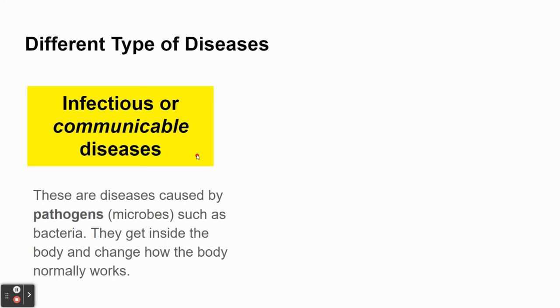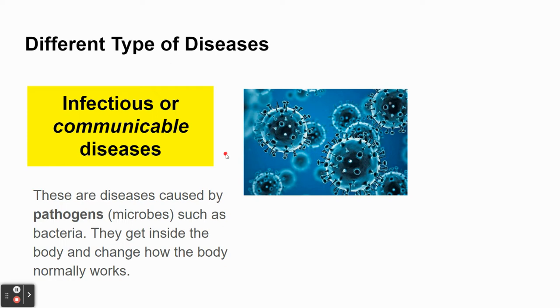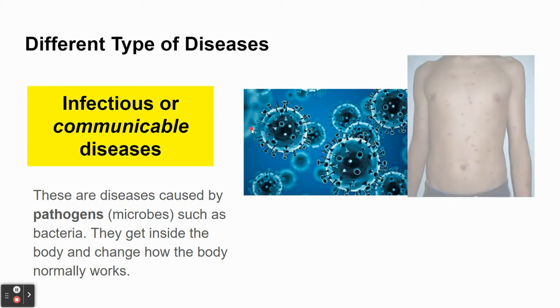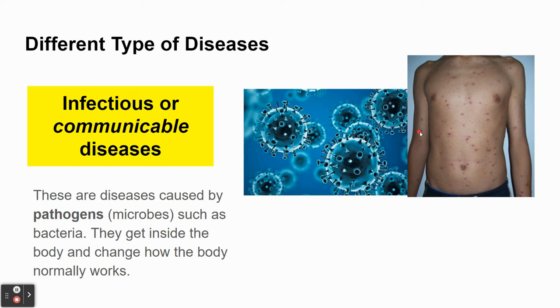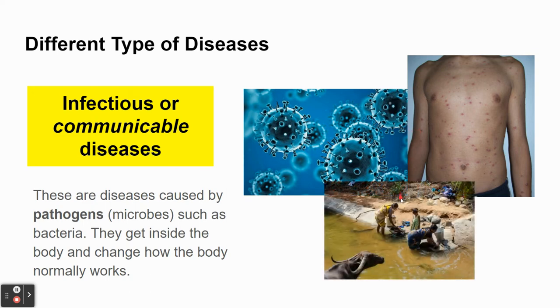So infectious, or as we've said, communicable diseases, are diseases that are caused by pathogens or microbes. And those pathogens get inside the body and they then change how the body normally works. So examples of those would be coronavirus or COVID-19. The virus particles get inside your body, in particular at the lungs, and they affect how those organs would normally work to cause disease. Other examples include things like chickenpox, which is caused by a virus, and then also cholera, which is caused by a type of bacteria.